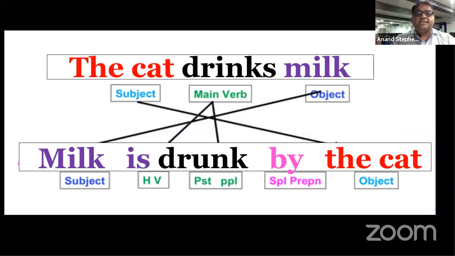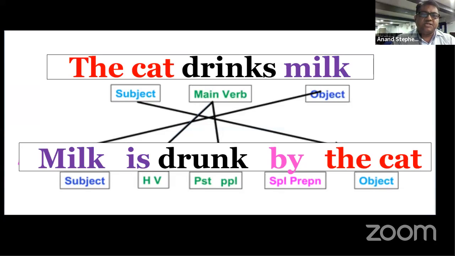This is the sentence structure of active and passive, how active becomes passive. Look at this example. The cat drinks milk. Cat here is the subject, then the main verb, and the object. This is very basic. You must have gone through all this in your schools. Okay, so: milk is drunk by the cat. It's very clear in passive voice.